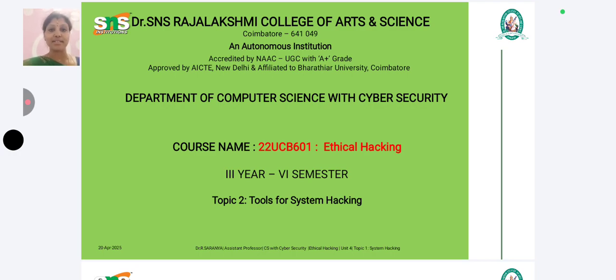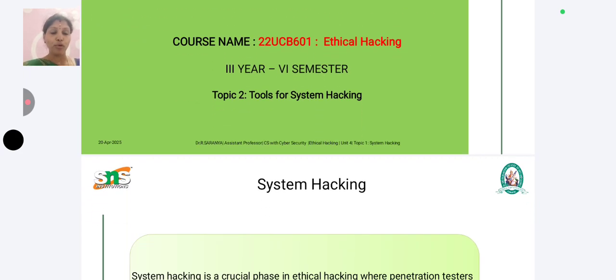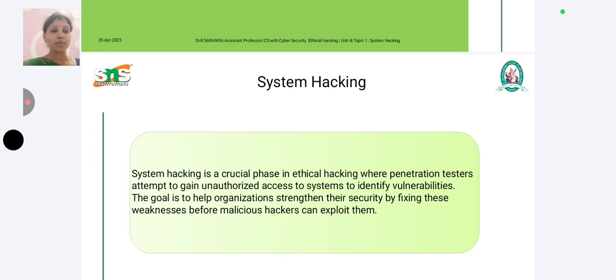Today, in this lecture series, we are going to see the subject ethical hacking. In that, we are going to see the topic system hacking, tools for system hacking. In the previous lecture we saw what is meant by system hacking under ethical hacking. Now we are going to discuss the tools for system hacking. Before we move on to the tools, let us see what is meant by system hacking.